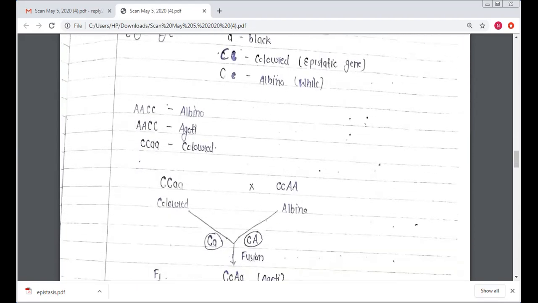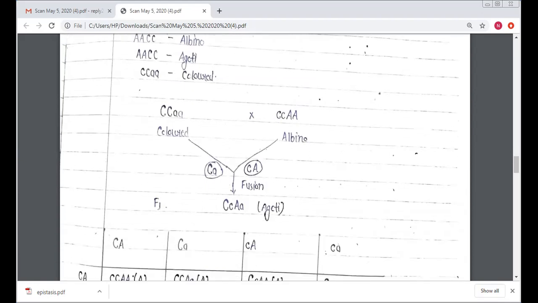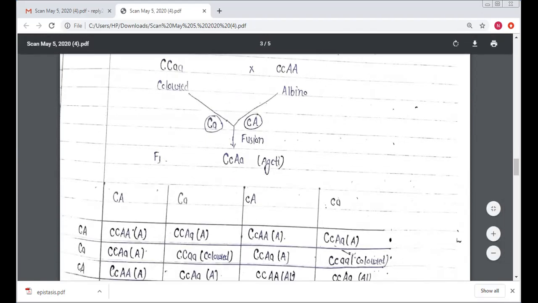So here the combination capital A, small c is the albino, and capital A, capital C represents the agouti, and capital C, small a is for the colored. So here capital C, small a is crossed with small c, capital A. Here this one represents the color, and small c, capital A for the albino.